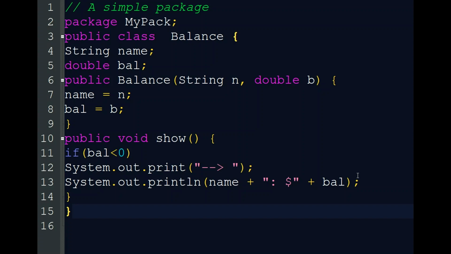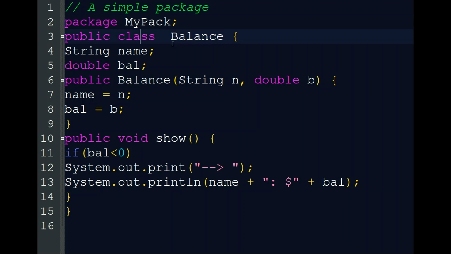Here I am going to explain two Java programs implementing the package concept in Java. Let's start. I am explaining my first Java program, that is Balance.java. The first statement is package mypack. That means we are compartmentalizing, or putting, this Balance class file in the folder mypack. So in this mypack we are implementing the new class Balance.